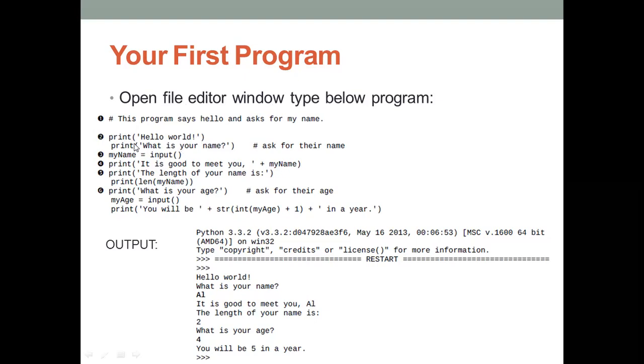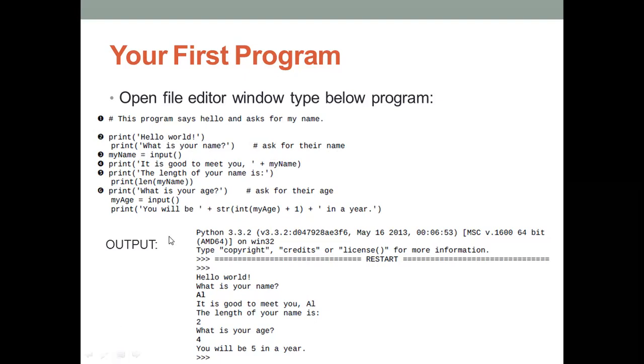First, print. Inside this print function you write what output you want to print. So Hello World is a string, and you have to write that string within single quotes. Then print, what is your name? If you are asking for the name, it means that by using an output statement you are asking the name. Next, you need to accept the input.